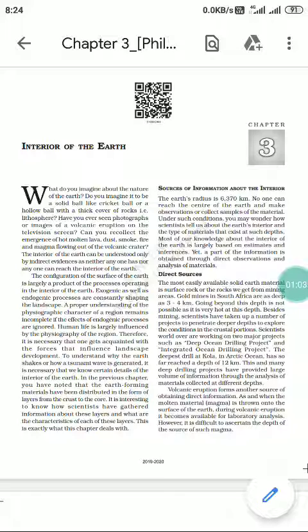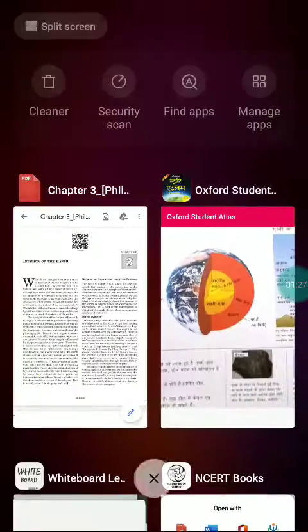If we are going to discuss the earth, the obvious question is, what do you imagine about the nature of the earth? How do you feel about its shape, size? Is earth a solid ball like a cricket ball, or a hollow ball with a thick cover of rocks, that is lithosphere? So earth is how?